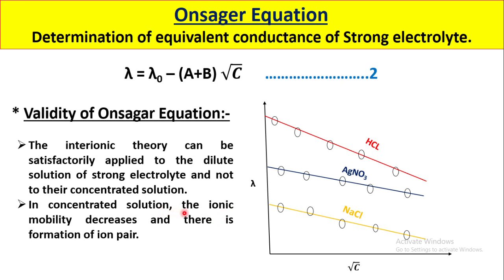In concentrated solution, the ionic mobility decreases and there is formation of ion pairs, as well as the asymmetry effect and the electrophoretic effect we have discussed.